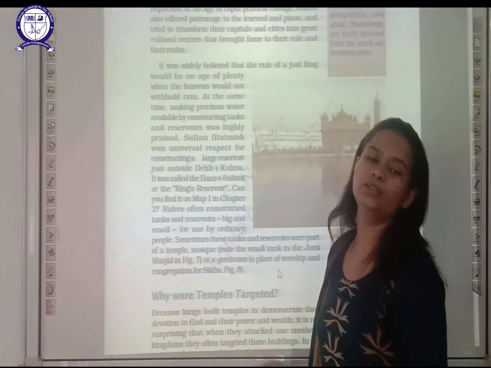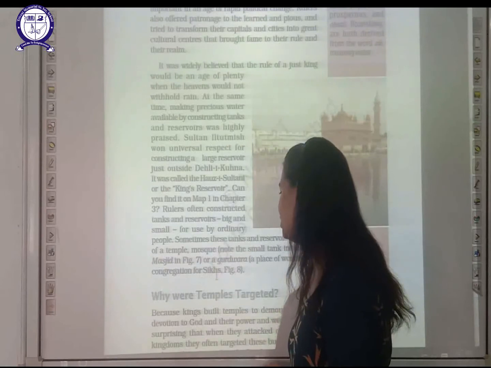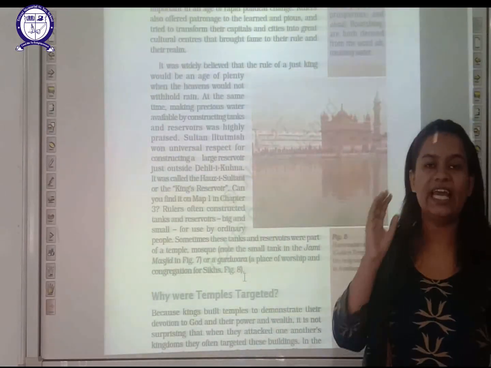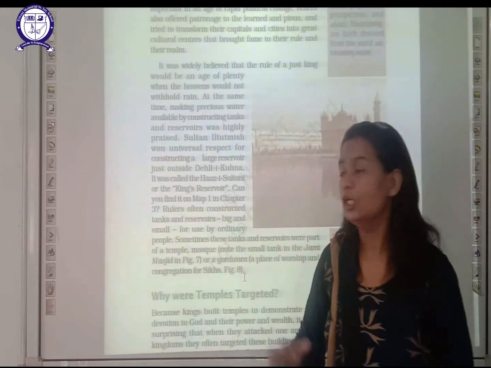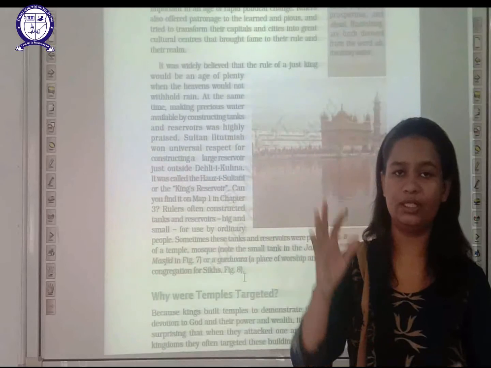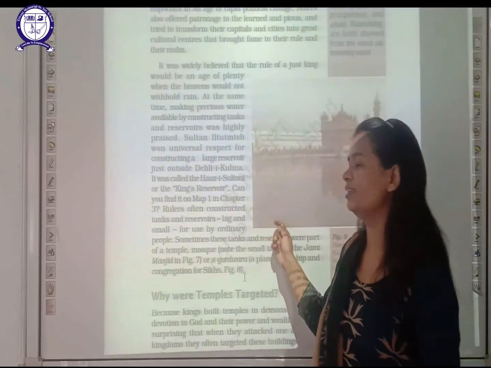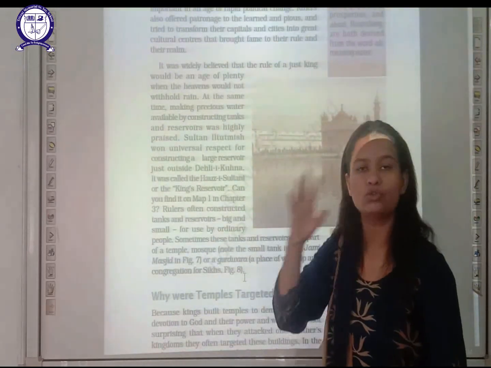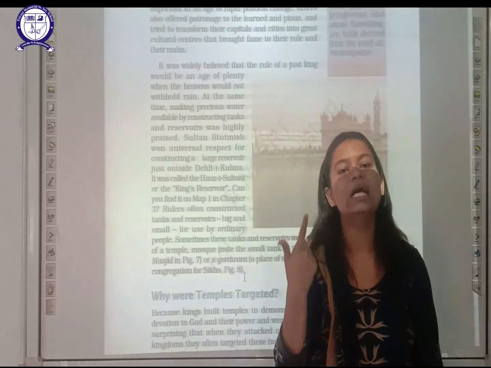Gurudwara and Jama Masjid are both places of worship, and they were of great importance for Sikhs. So in this topic we studied how kings constructed beautiful temples, mosques and reservoirs in their name, because all these three had great importance for the king.